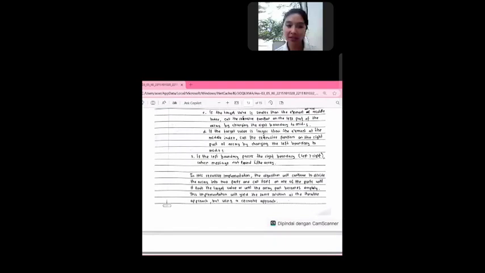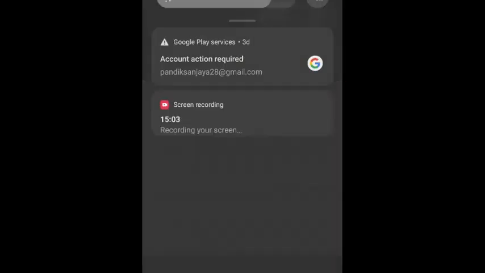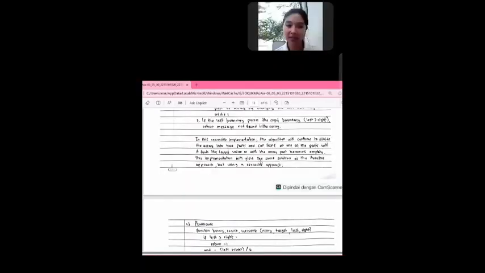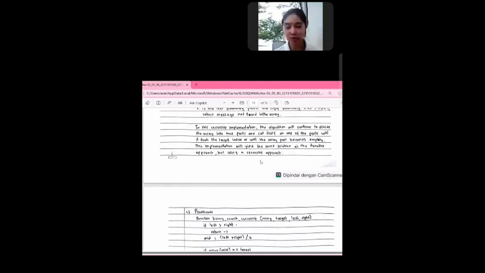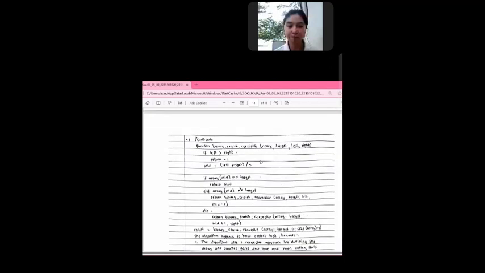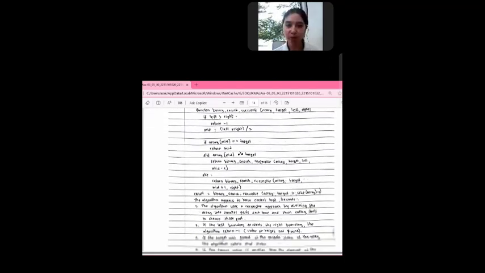In this recursive implementation, the algorithm will continue to divide the array into two parts and call itself on one of the parts until it finds the target value, or until the array part becomes empty. This implementation will yield the same solution as the iterative approach, but using a recursive approach. Third is pseudocode. This is the pseudocode of the binary search algorithm. And then